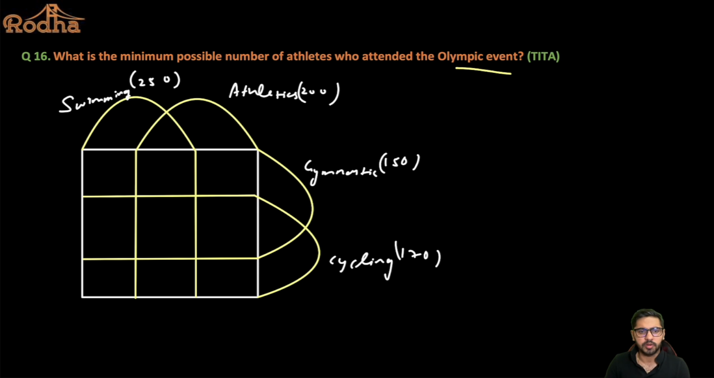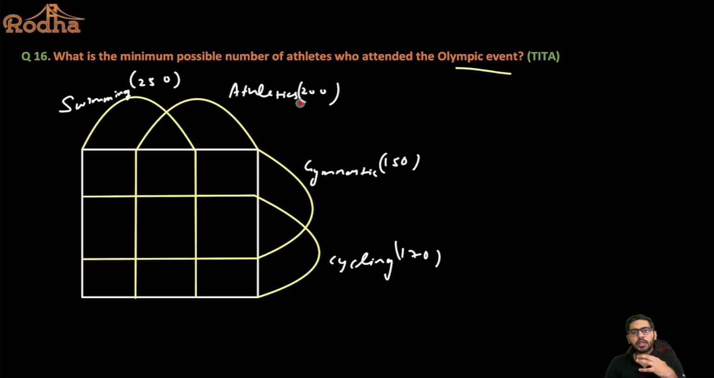For example, if you talk about this one, we are getting swimming inside this, athletics inside this, and gymnastics inside this, right? So these are the people who participate in swimming, athletics and gymnastics only. If I talk about this region, we have all the 4. Swimming is also here, athletics is also here, gymnastics is also here, and cycling is also here. So this region represents exactly 4.